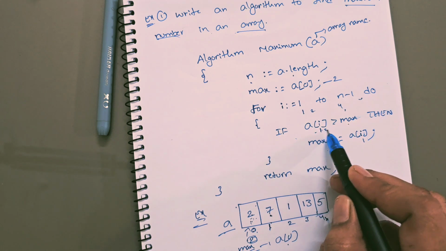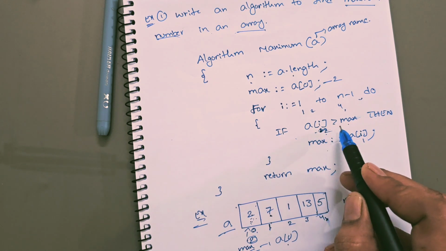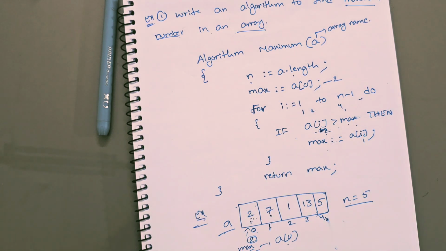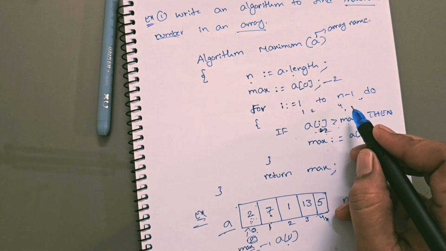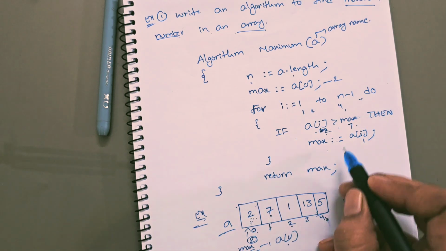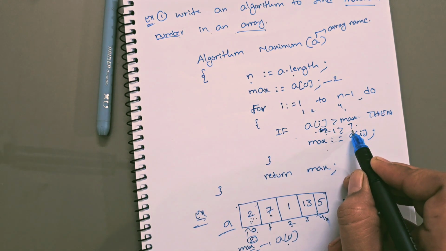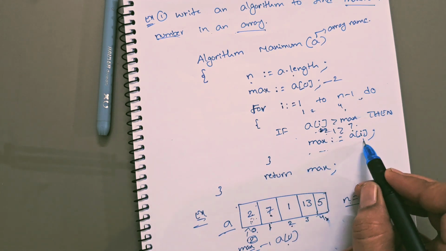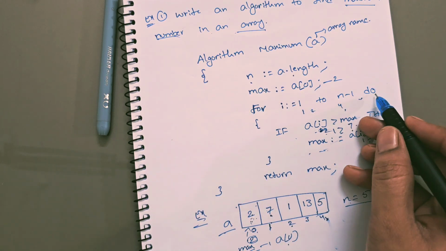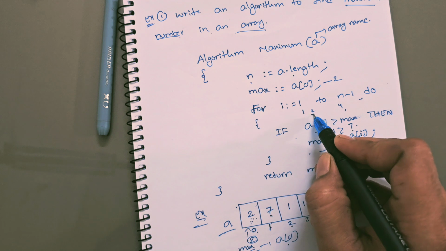So A of 2 is greater than max. What is the max value right now? 7. So A of 2 is what? 1. 1 greater than 7? Condition false. So this will not be executed. Next, the I value is incremented by 1. That is 3 right now.